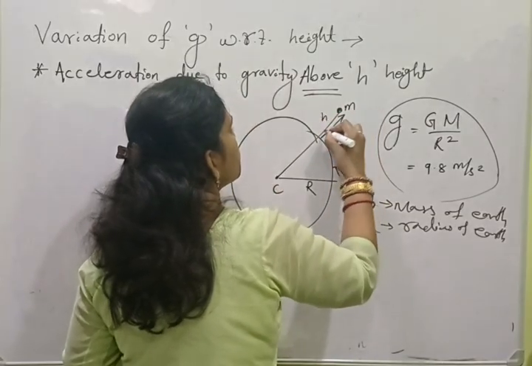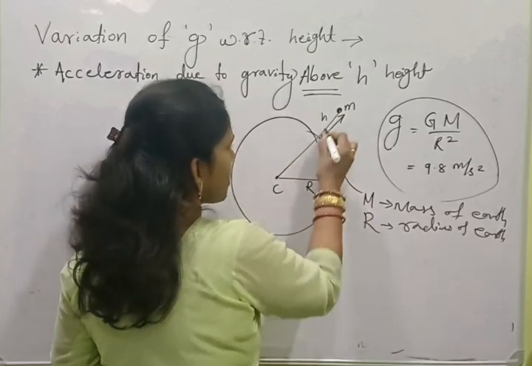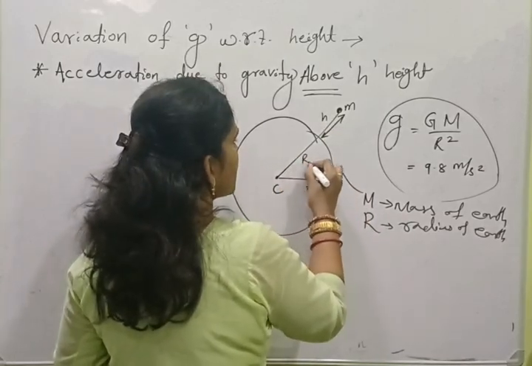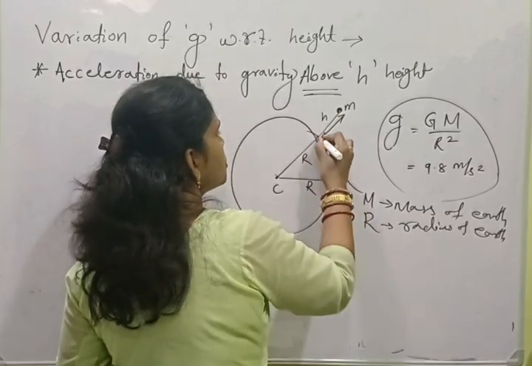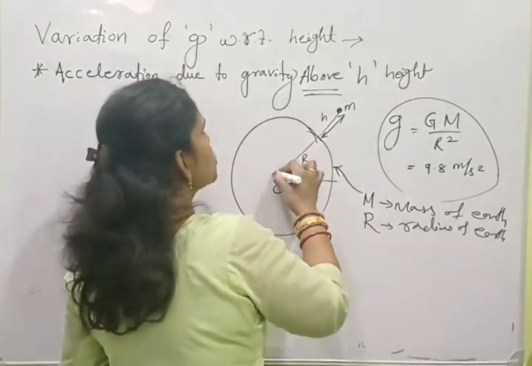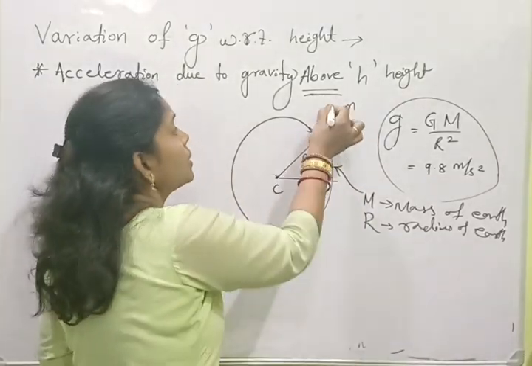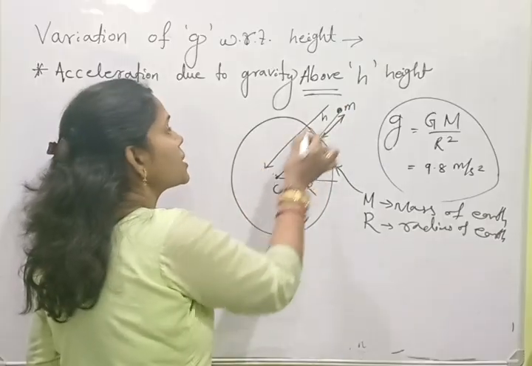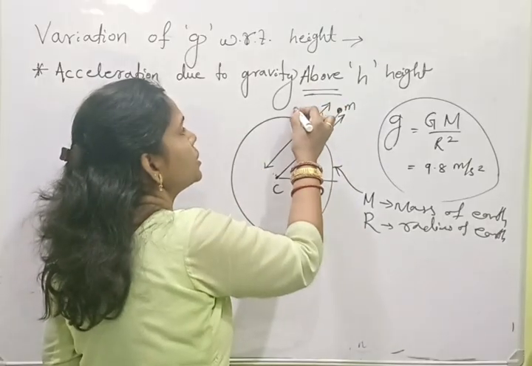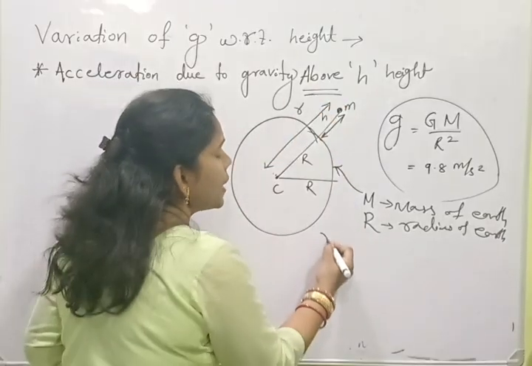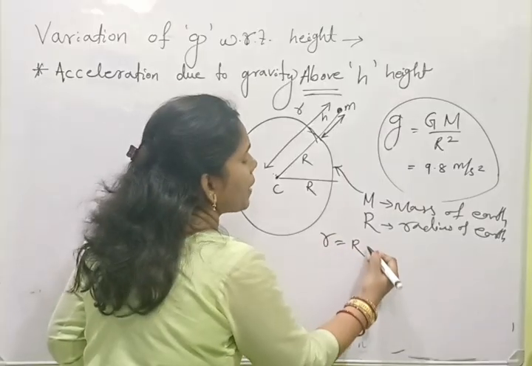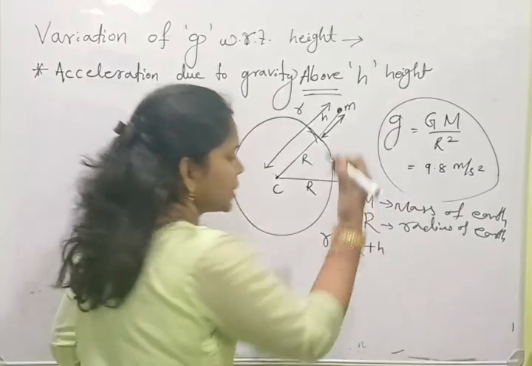That means this is your h. From the center to the object, let us take the distance as small r, and small r is equal to capital R plus h.